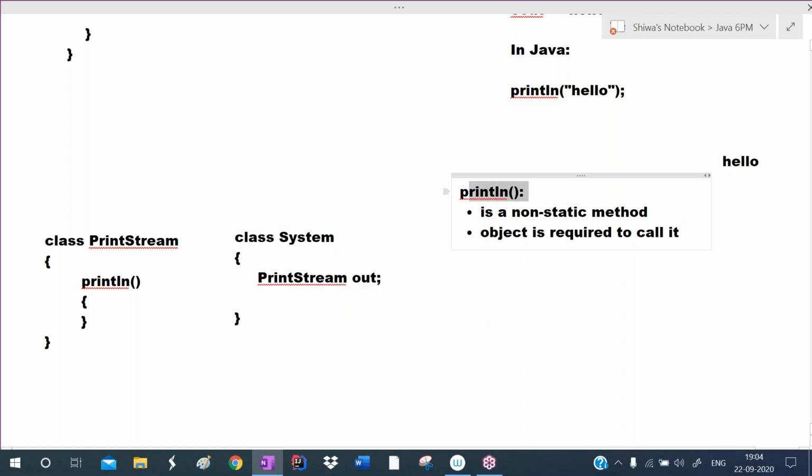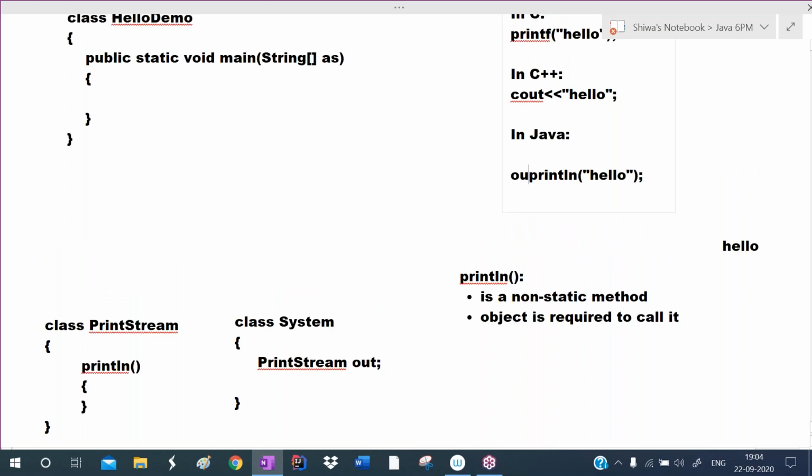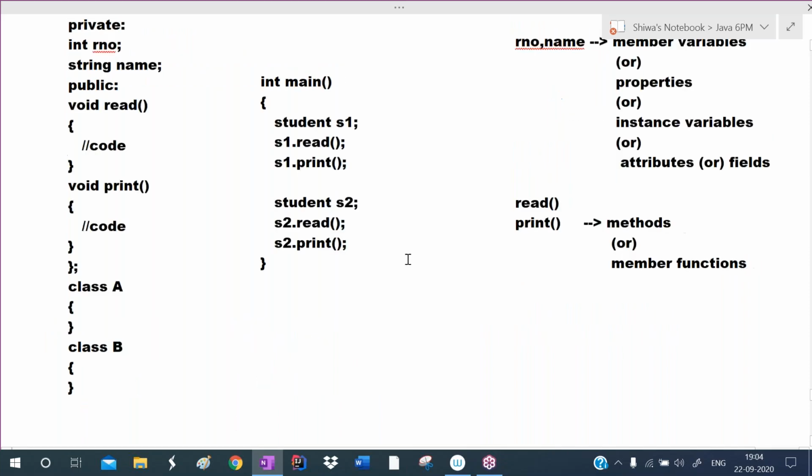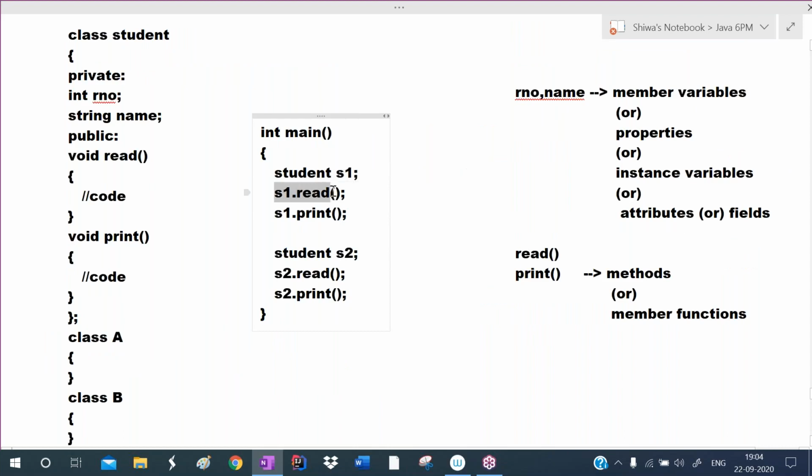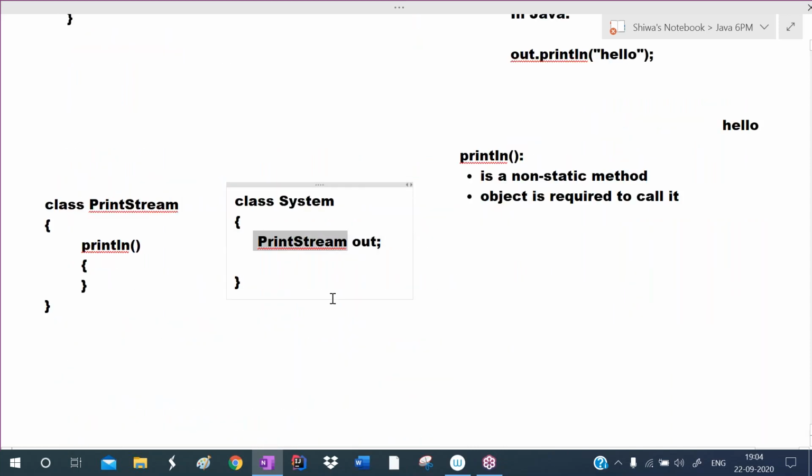With the help of an object, you can call the method. So what do we write here? out.println. Out is the object of the PrintStream class. With the help of the PrintStream class object, we are calling the println method: object name dot method name. In C++ also I have written, s1 is the object, and to call the read method, s1.read. Similarly, here also out is the object of the PrintStream class, and with its help I am calling the println method.